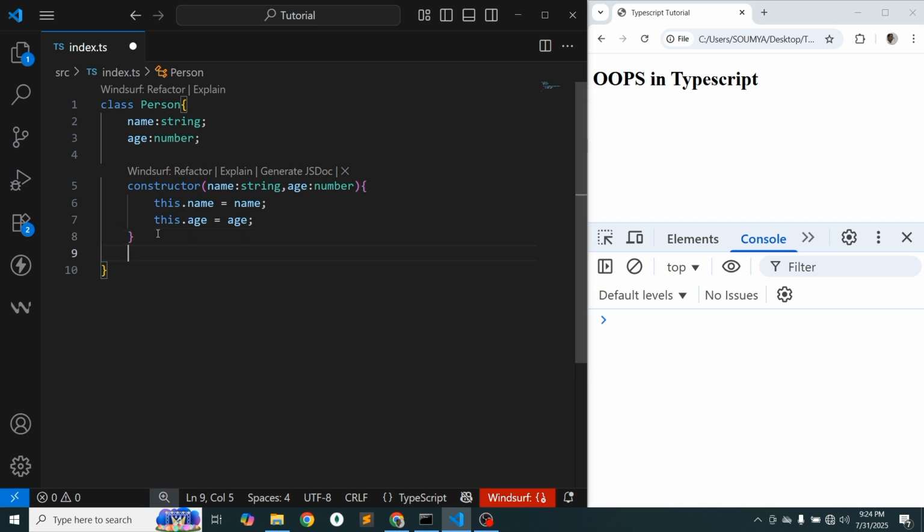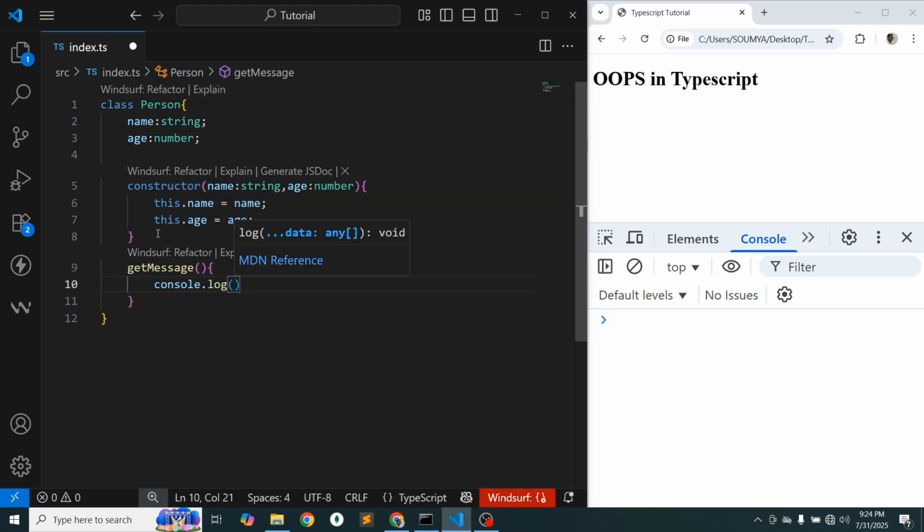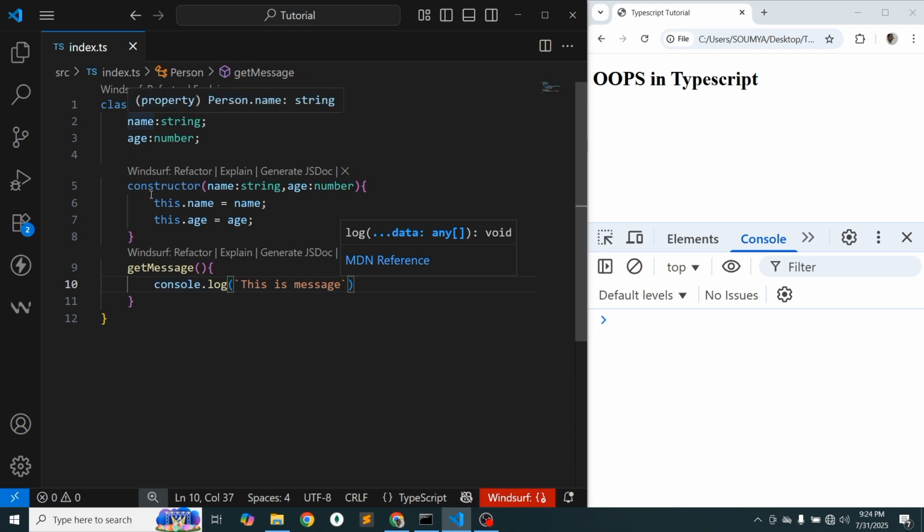Now let's create a user-defined method. Suppose getMessage, and here just write some message. Suppose console.log, this is message. So this is the class method, this is the class property, and this is the constructor.